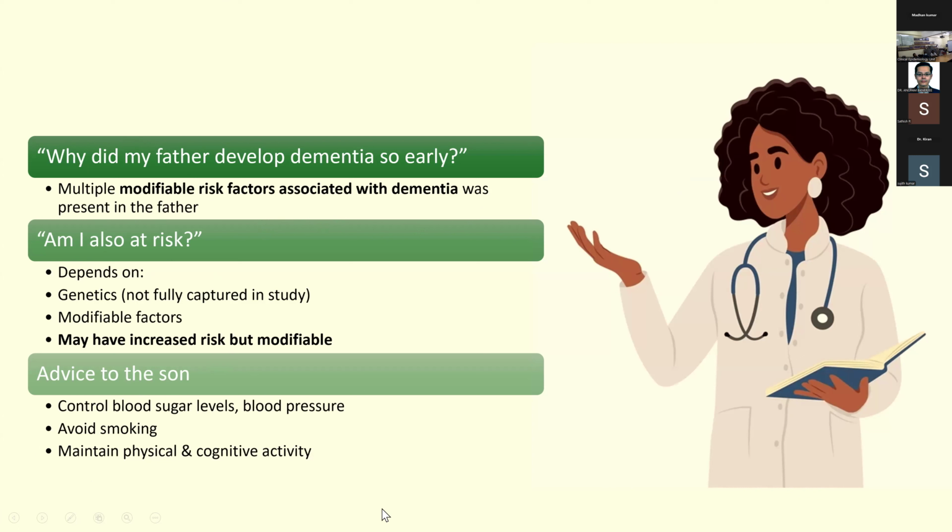And what advice will I give the son? So I'll ask him to control the blood sugar levels and the blood pressure levels. I'd advise him to avoid smoking, and also to maintain physical and cognitive activity.